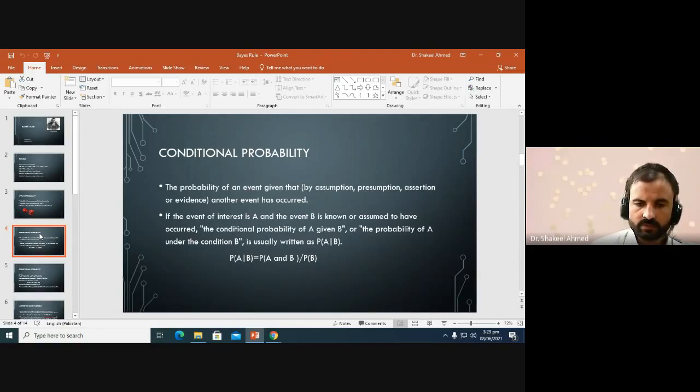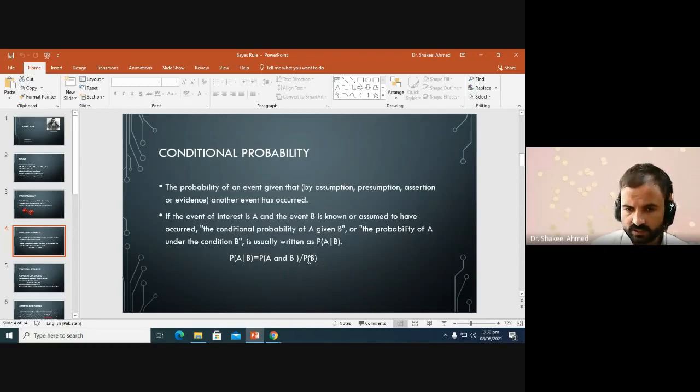So in case of dependent events, we can find the conditional probability, knowing that one event has already occurred, and we are going to find the probability of the next event. So the conditional probability of A given that B has already occurred can be written in terms of a joint probability, the probability of occurrence of A and B simultaneously, and the marginal probability of event B.